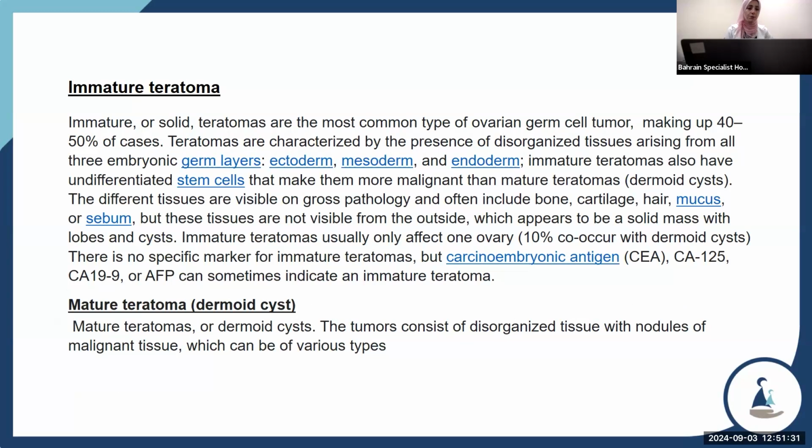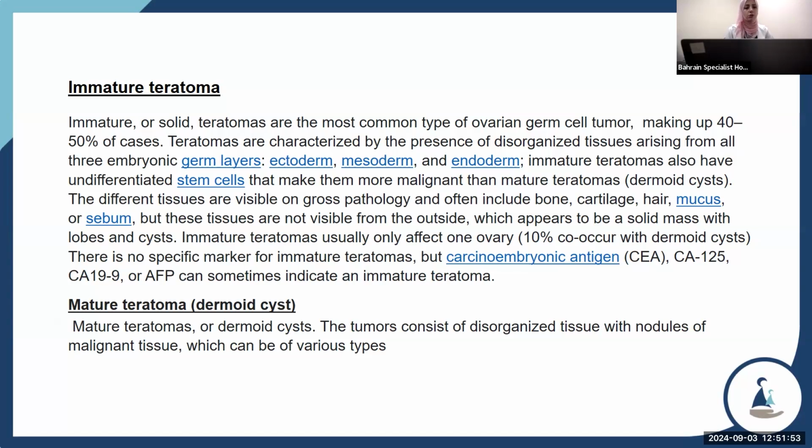Immature teratoma or solid teratoma is the most common type of ovarian germ cell tumor, making up 40 to 50% of cases. Teratomas are characterized by the presence of disorganized tissue arising from all three embryonic germ cell layers: ectoderm, mesoderm, and endoderm.